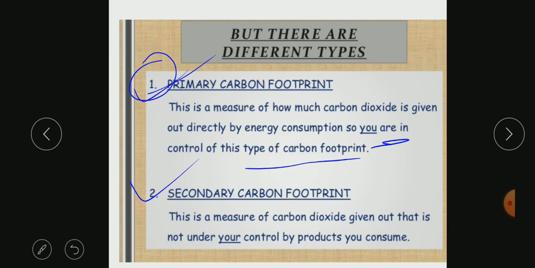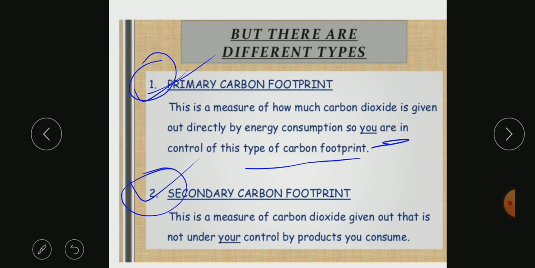But still, if I prefer to use a diesel or petrol bike, then I am increasing this emission. So that is my personal carbon footprint, which is under my control. This is important. Now, what is the meaning of secondary carbon footprint?